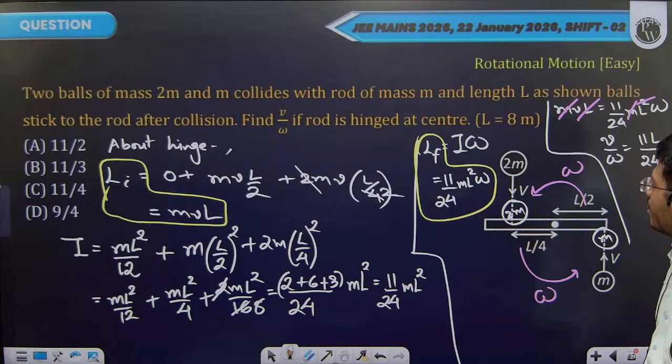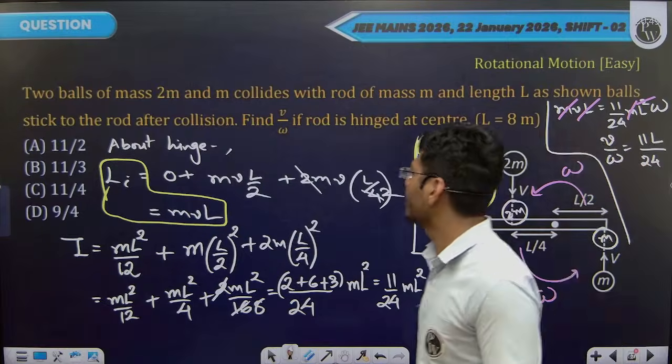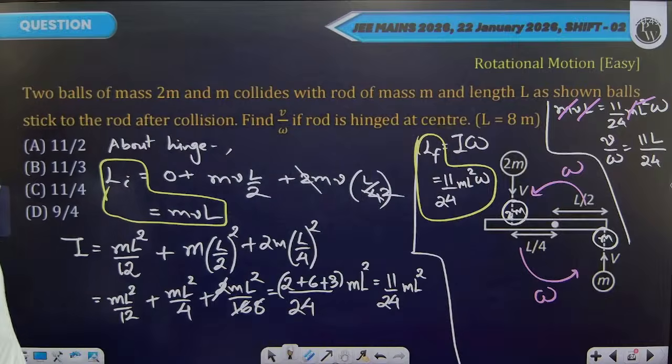V by omega, it should have a length dimension in the answer. Two balls of mass 2m and m collide with a rod of mass m and length l as shown. Find v by omega if the rod is hinged at the center.